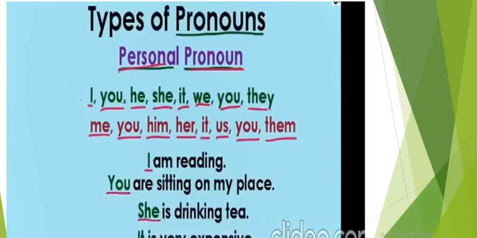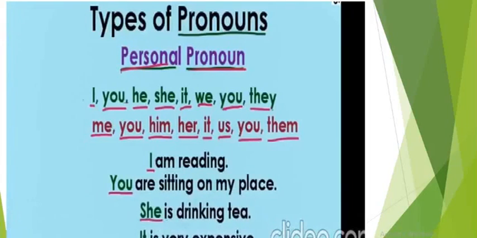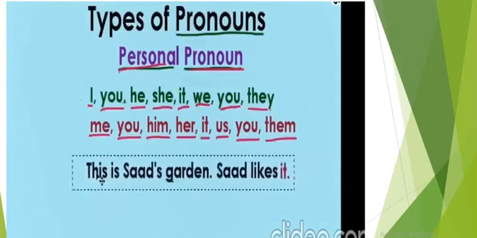Similarly, I have another example. It is very expensive. Now, it can be any object. Another example, they will go to Lahore tomorrow. Now, instead of taking the names of the people, we say they. They will go to Lahore tomorrow. So they is another personal pronoun. So, these are a couple of personal pronouns that we can use.